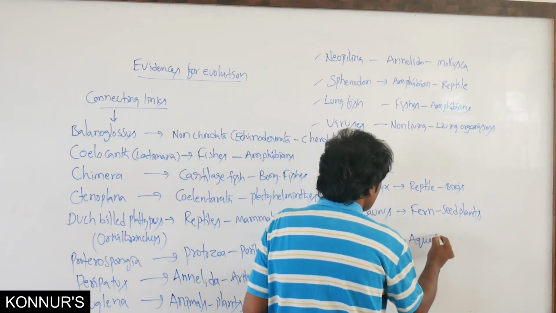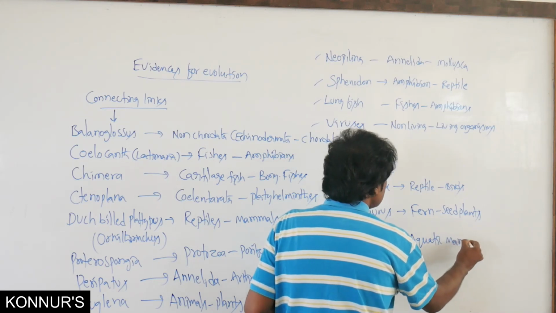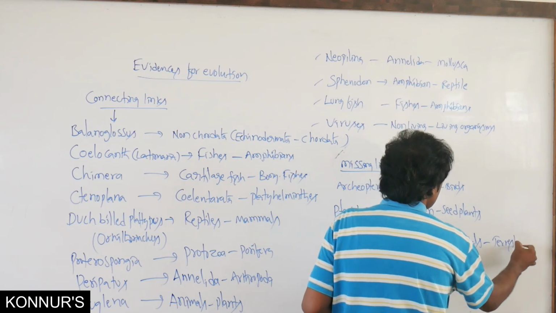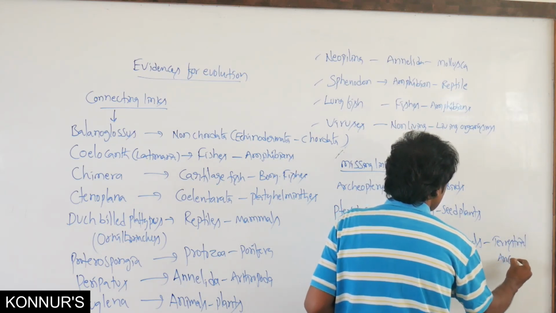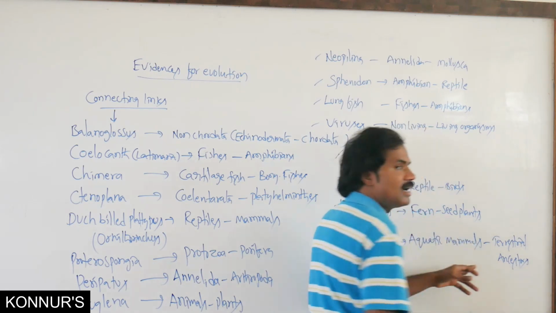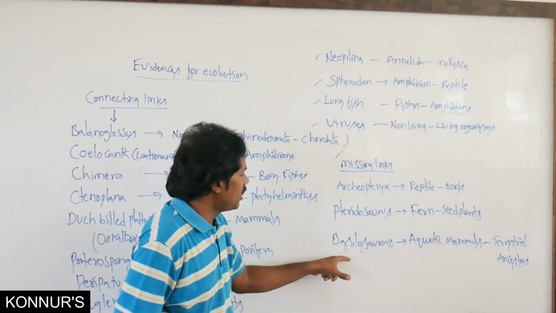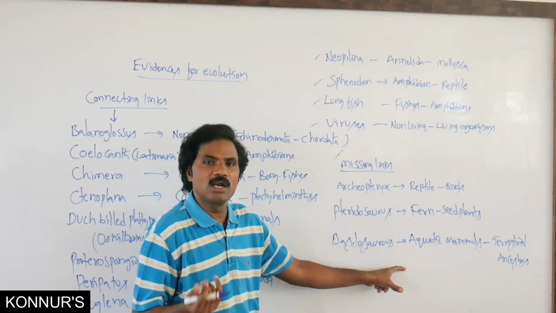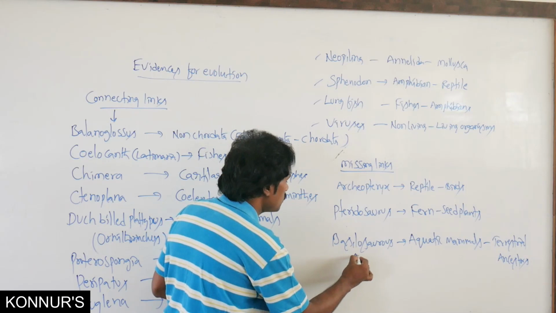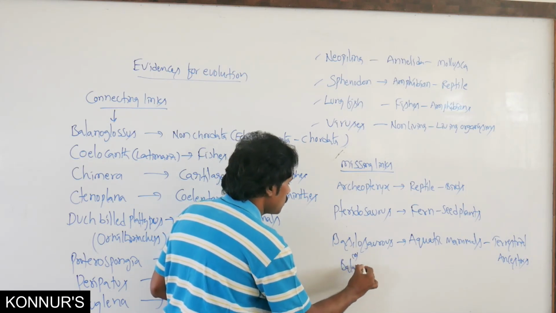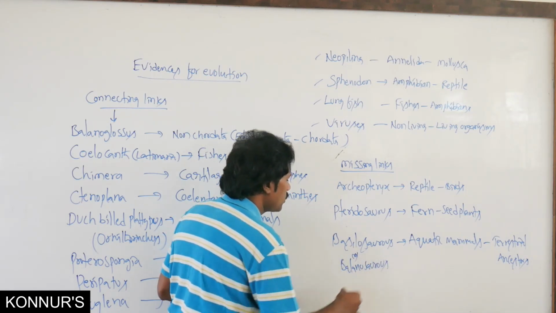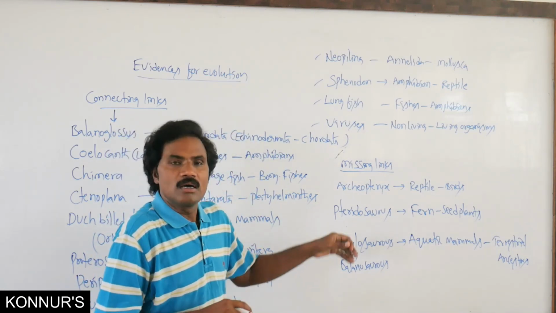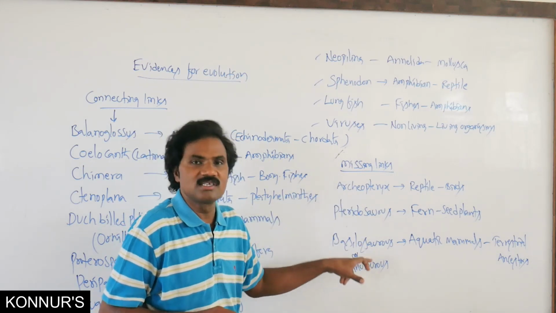Aquatic mammals as well as terrestrial ancestors, that is related to Basilosaurus, otherwise called Zeuglodon. So there are some missing links.